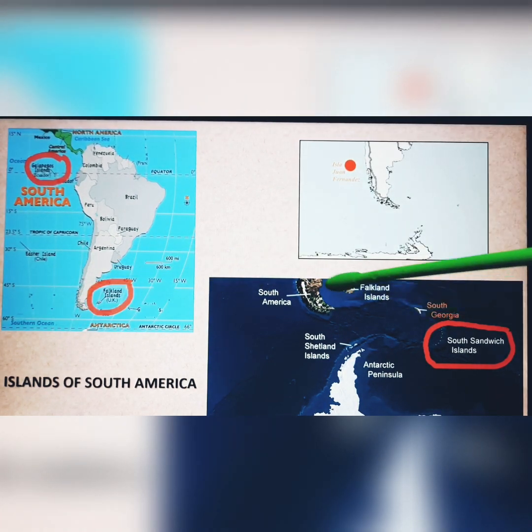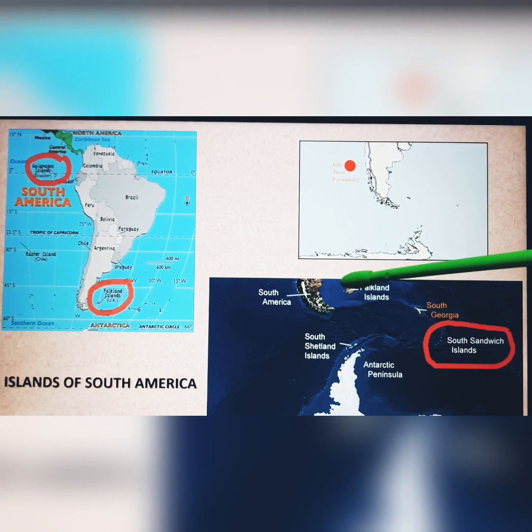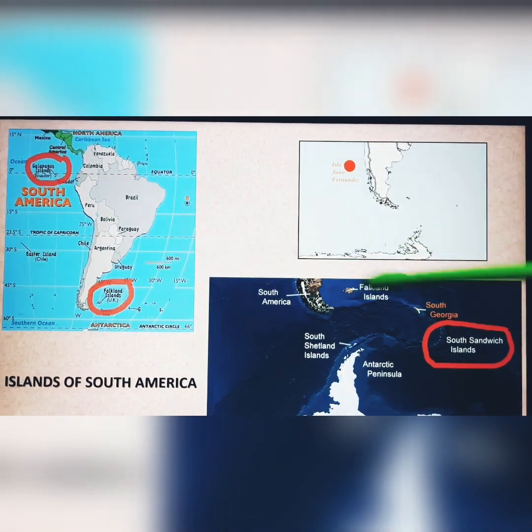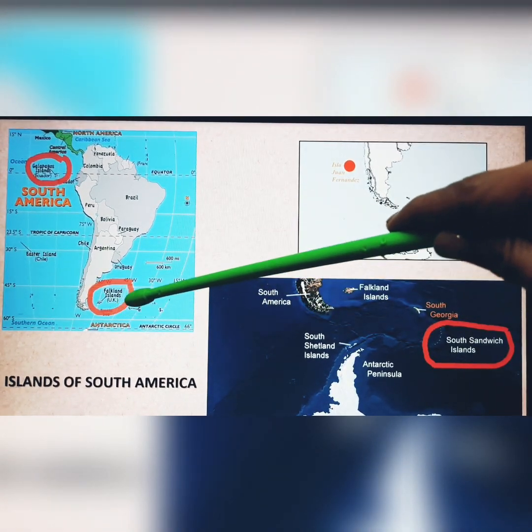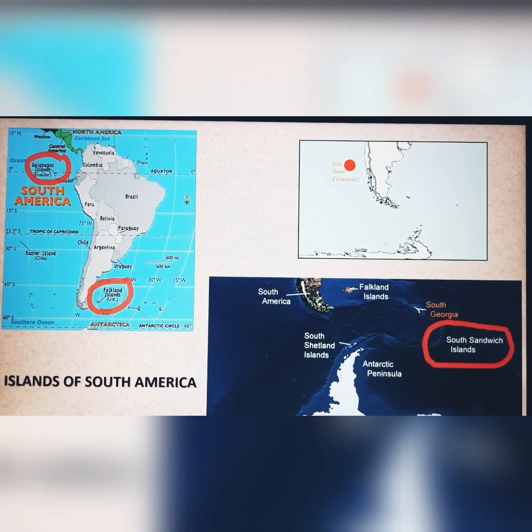I repeat again, this is the southern tip of South America. All right. And off that is the Falkland Islands over here, as we can see. And somewhere over here, very closely we can see again a group of islands. These are known as the South Sandwich Islands. All right. So these are British colonies.